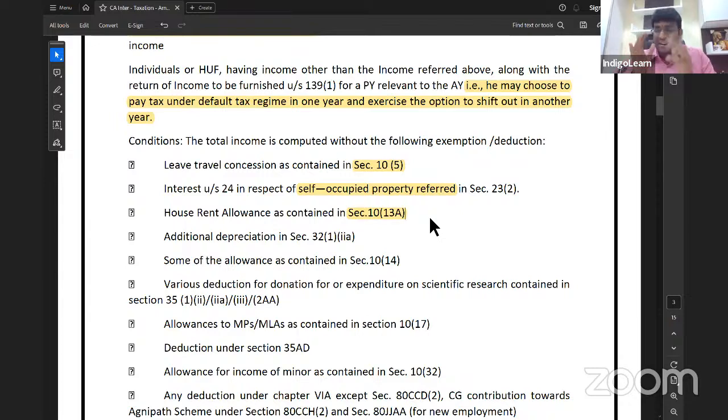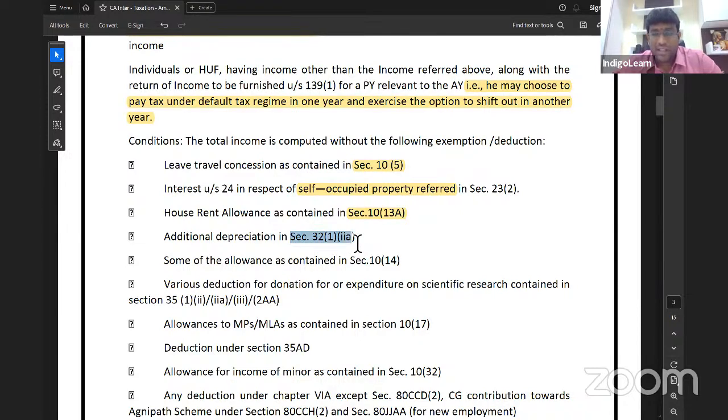Obviously, when the rates of tax are less, then they will tell that we will not give these benefits, then pay tax under default. If you want this, then go out of default, pay tax under optional. Choice is yours. So that is the reason why a lot of times students come to me directly and tell, sir, you please tell default is better or optional is better. And my answer always to them is, it depends. If you have got more of exemptions and deduction, then obviously shifting out of default is better. But if you do not have much of exemptions and deduction, what is better is, of course, default. Next.